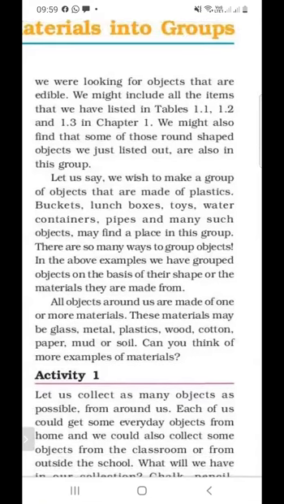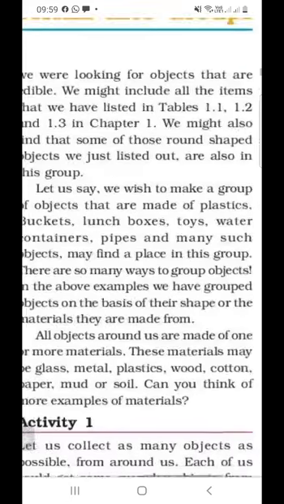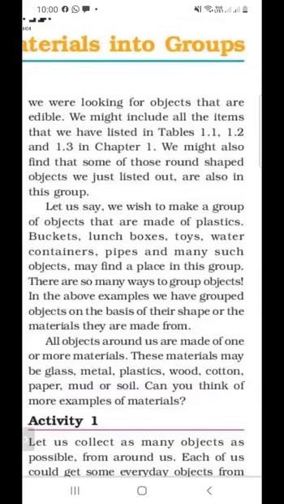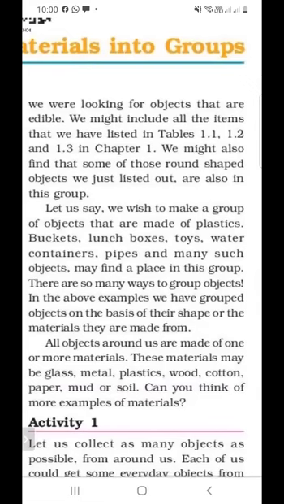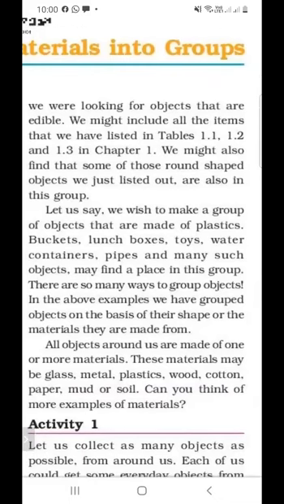The next question is: what are the edible objects? Edible objects means the eatable objects are called edible objects. So you have to find which objects are edible. Suppose mango, papaya, these are edible objects. We might also find that some of these are round in shape. These can be available either in round form or in nearly round shape, or they can be of different shapes.